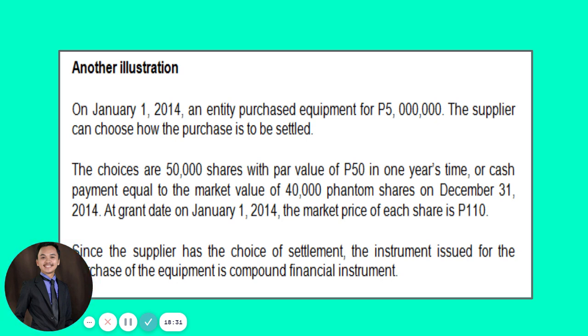Now, since the supplier has the choice of settlement, the instrument issued for the purchase of the equipment will be a compound financial instrument. Again, guys, let me remind you that when the option is in the hands of the supplier or the employee, then we will record it as an equity component or compound financial instrument. But if the option is with us, we don't have an accounting issue with that at all, because we will be recording it either as liability or as equity.